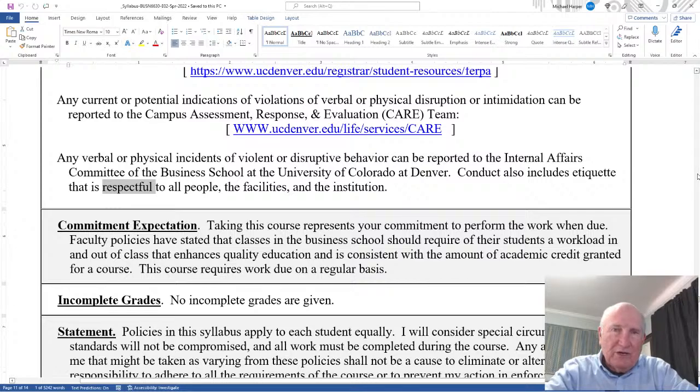I respect why you're here, you respect why I'm here, everybody respects why we're here. And the reason we're here is education. We want to learn as much as we can. We need an environment that supports that learning. And you have to be free to ask questions and to learn, make mistakes, be corrected, and move forward. We are an environment here to learn.